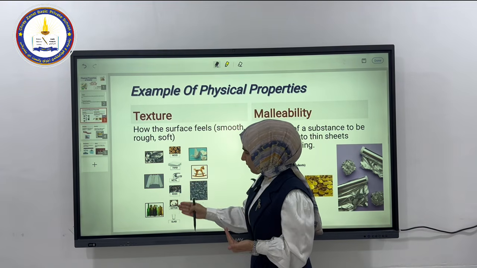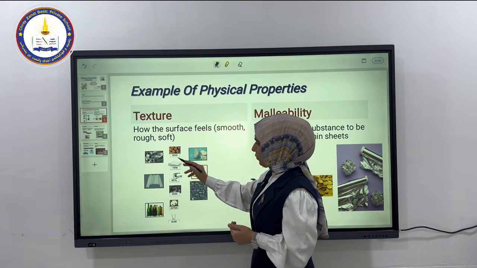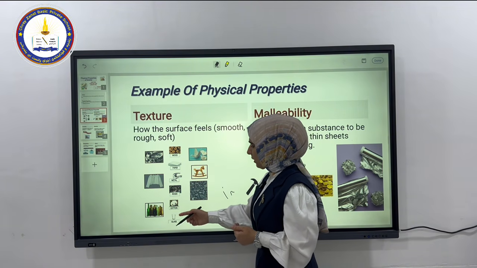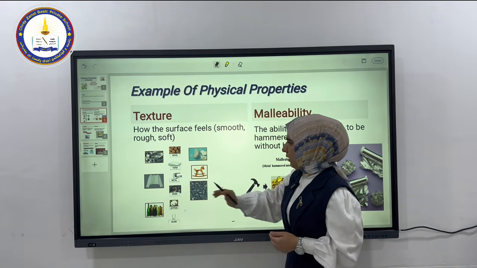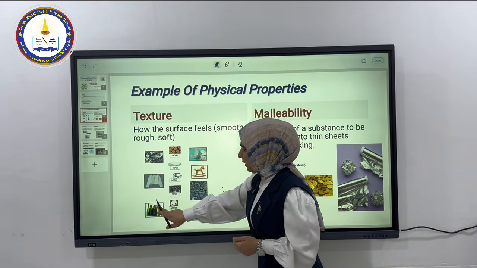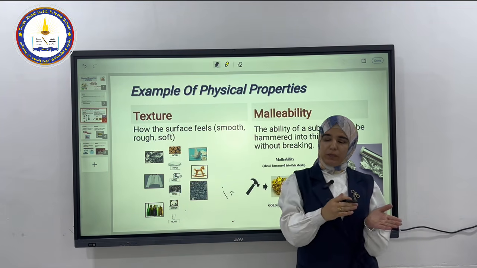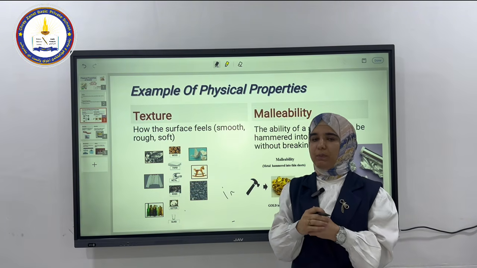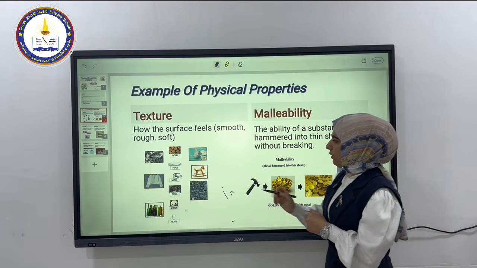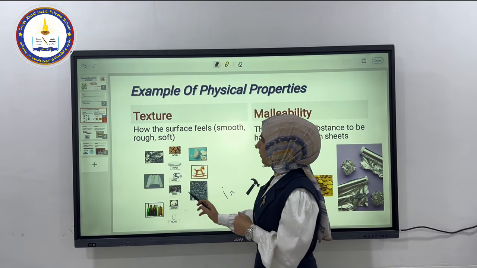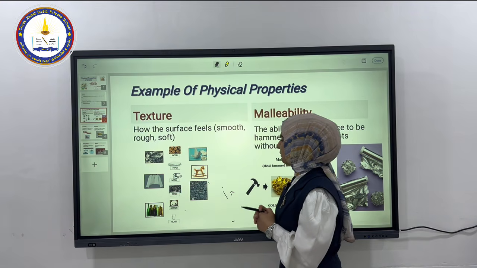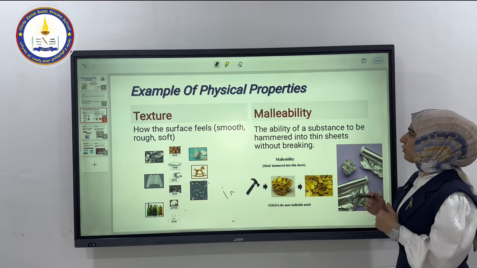As you see here, we have some different examples like wood, paper, metal, rock, cotton, and glass. Look, each of the pictures has a different surface. Some of them are soft, some of them are rough, and some of them are smooth. So these properties refer to what? To texture.